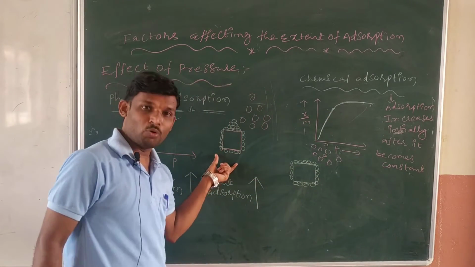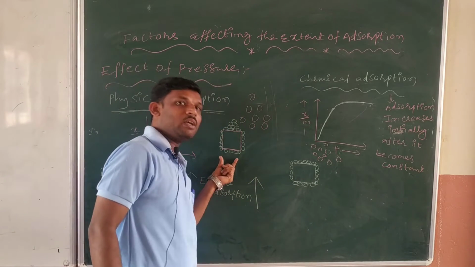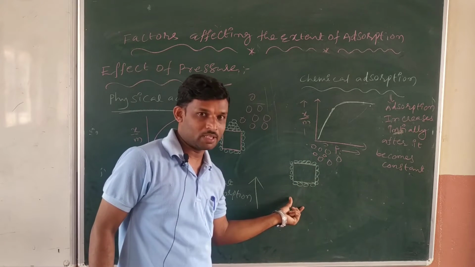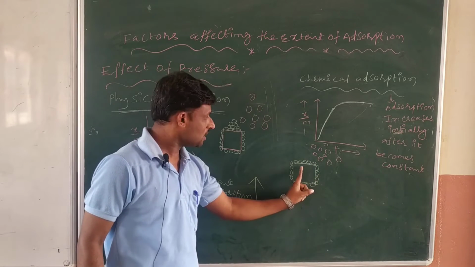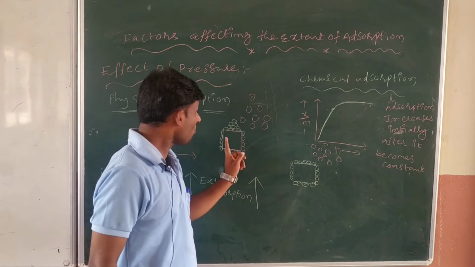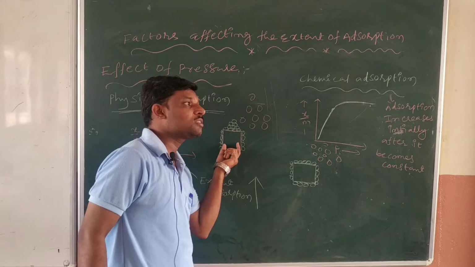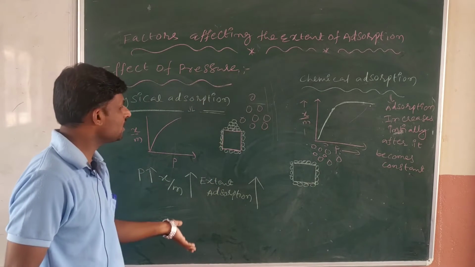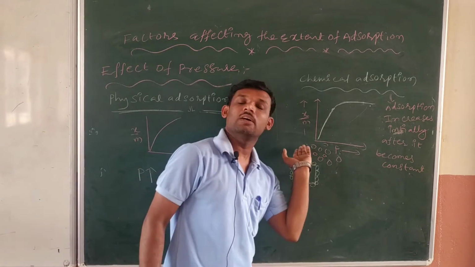Because here only monomolecular layers are forming, only on the surface, since a chemical bond is forming. In physical adsorption, van der Waals forces attract, so multi-molecular layers form. That's why, while increasing pressure continuously, the extent of adsorption increases. But in chemical adsorption, it's not like that.